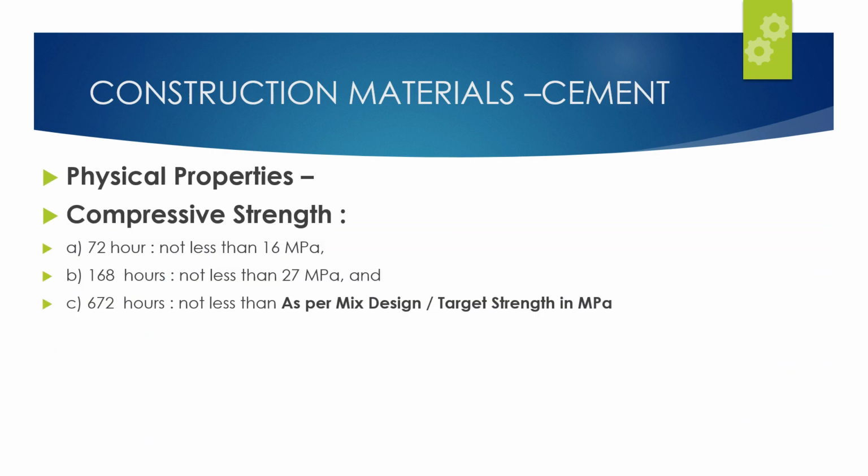Physical properties: compressive strength at 72 hours not less than 16 MPa, at 168 hours not less than 27 MPa, at 672 hours as per mix design or target strength in MPa. It shall be the same as with ordinary Portland cement. So that is another aspect: if it is OPC 43 you are designing a rapid hardening cement with, then it would be 43, or it would be 53 or 33, irrespective of the grade of ordinary Portland cement. So this is as per the target strength defined in the mix design. But at 72 hours it shall not be less than 16 MPa, and at 168 hours it shall not be less than 27 MPa.